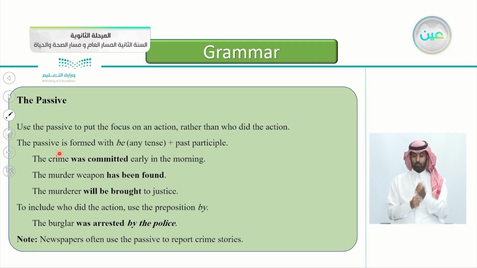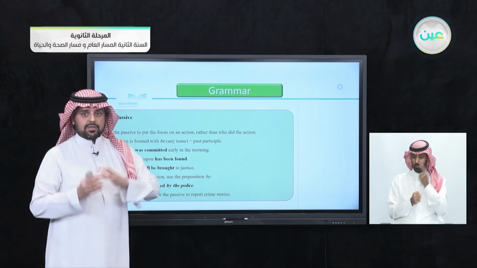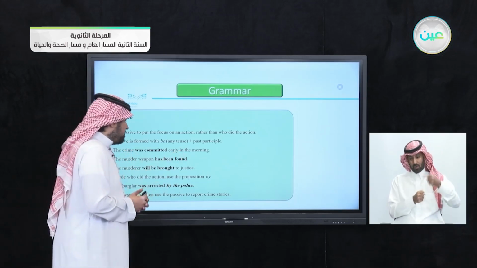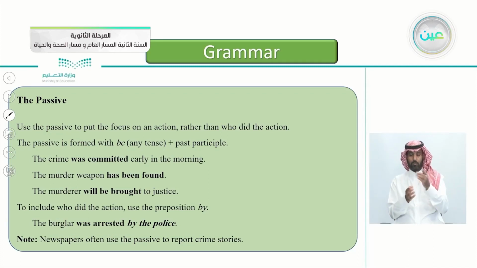The passive is formed with be, verb to be with any tense, plus the past participle. Again, how do you form a passive? We use be with any tense, the present or the past or the future, and then we add the past participle. Here you see some examples. The crime was committed. Was here, this is verb to be in the past tense. Was committed. This is committed, a past participle.